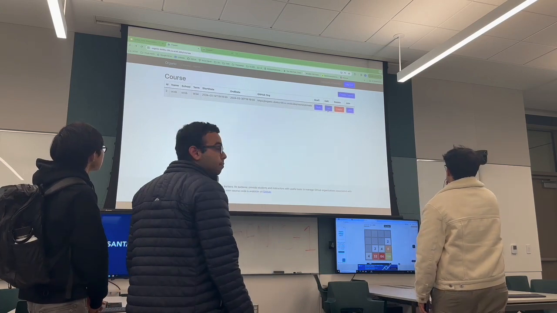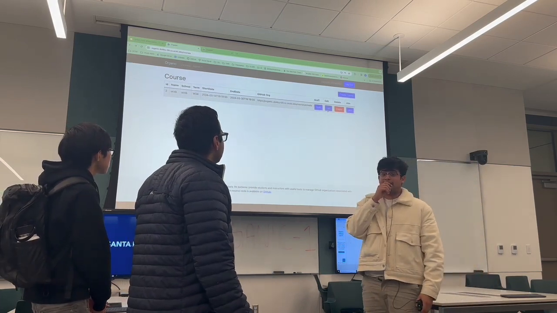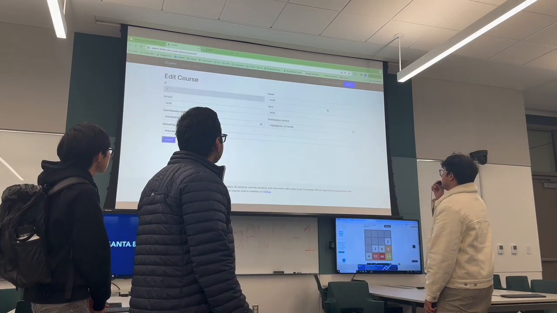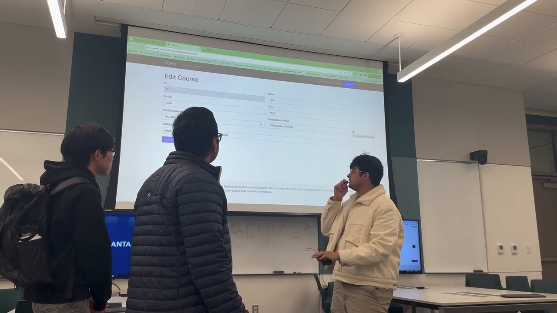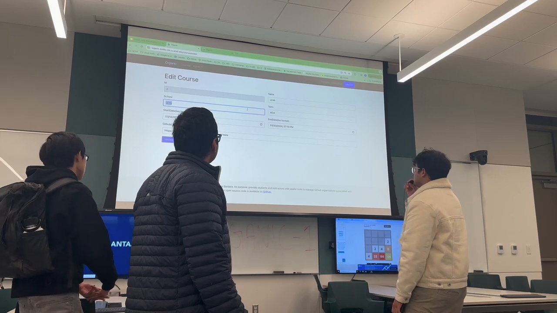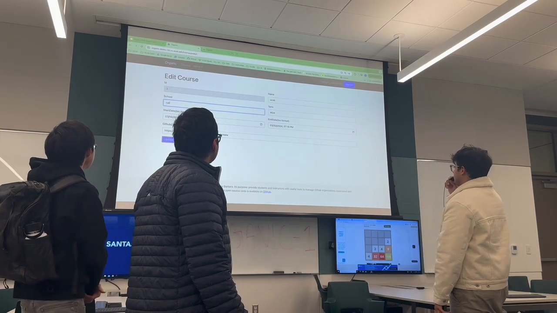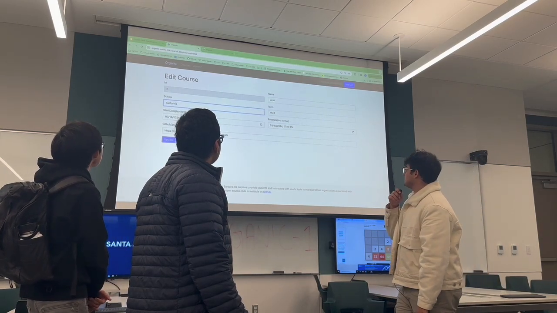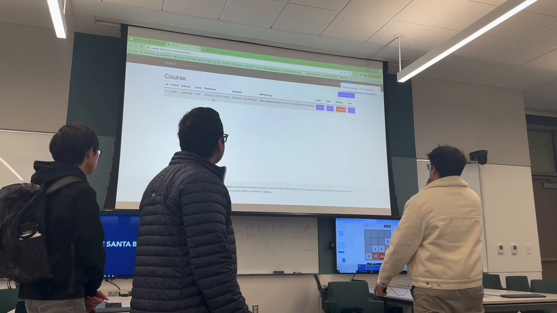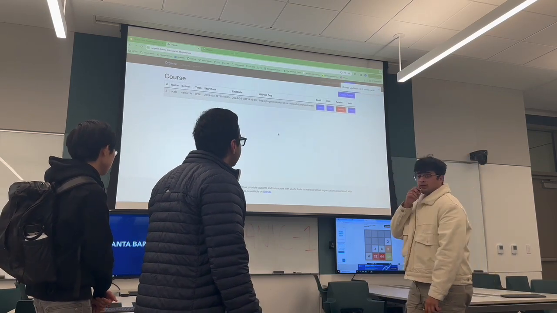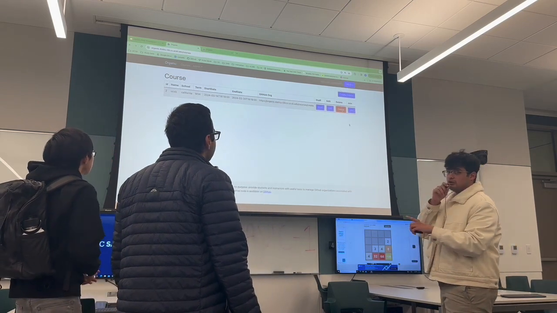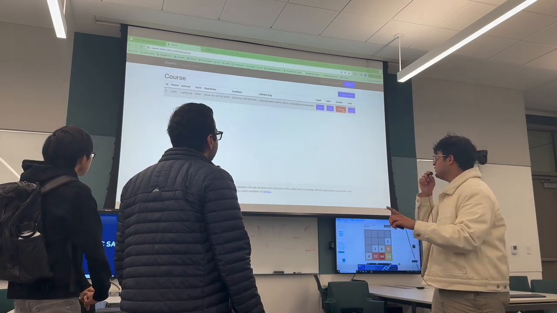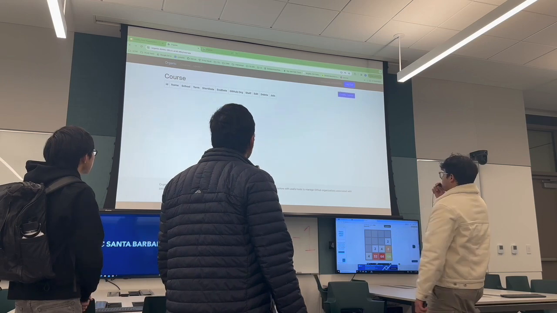Here if you go to edit, now you can actually edit stuff. If you click edit, instead of the course ID, because that's going to stay there, we can edit anything. So let's try and edit the school name, California. Perfect, let's update that. See, the changes are reflected there. We can also delete this course. Also, join is a placeholder. We don't have functionality for join as of now, but delete works.